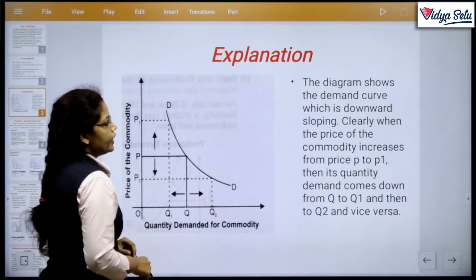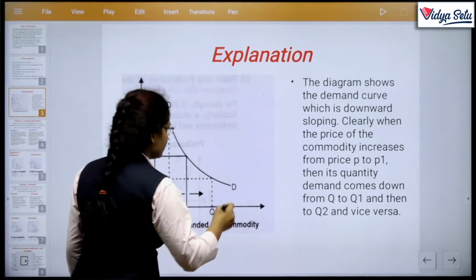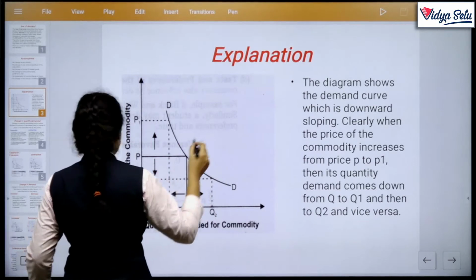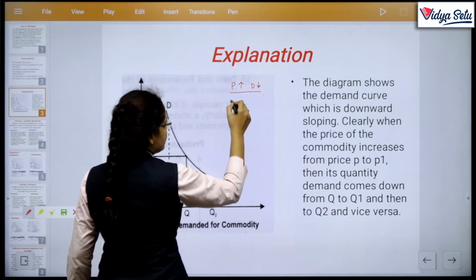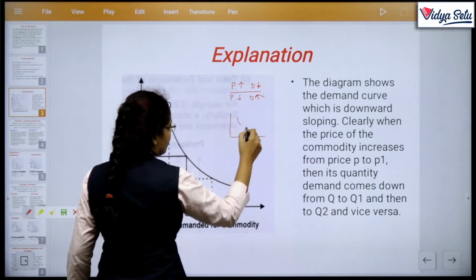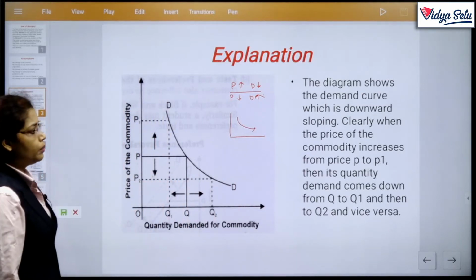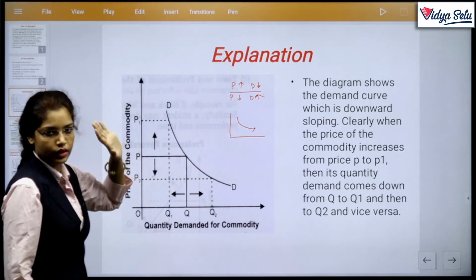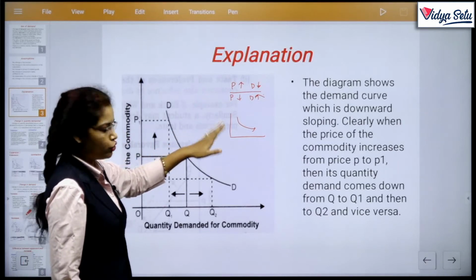So the diagram shows the demand curve. Obviously, as we discussed in the beginning, price increases and demand decreases. So there is a negative relationship, and the demand curve will be downward sloping, as seen in this curve. So the explanation: the diagram shows the demand curve which is downward sloping. The reason behind this is the negative relationship.